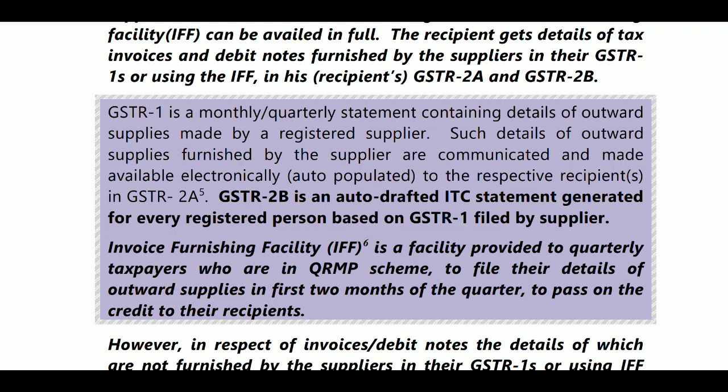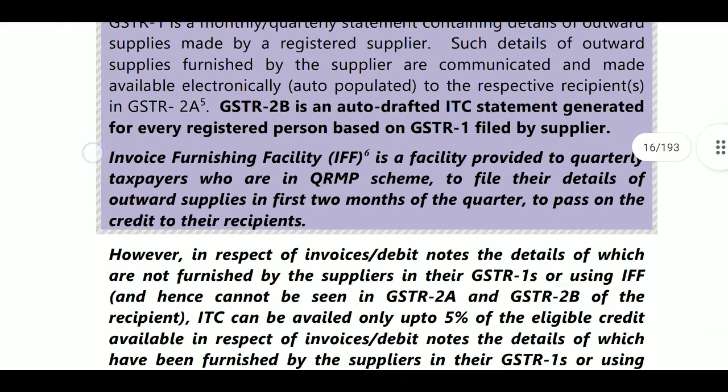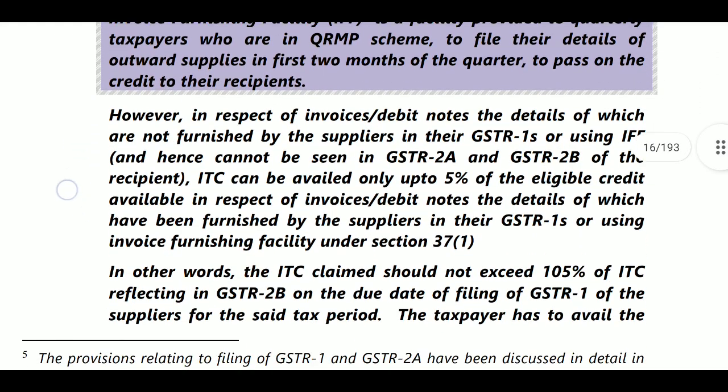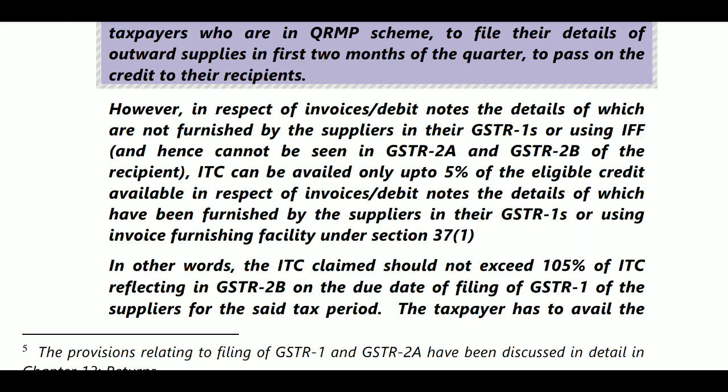And IFF is for the quarterly scheme, the QRMP scheme, where taxpayers file their details of outward supplies in the first 2 months of the quarter to pass on the credit to the recipient. This is related to IFF. However, invoices or debit notes whose details are not furnished by the supplier in their GSTR 1 or using IFF cannot be seen in GSTR 2A and GSTR 2B.